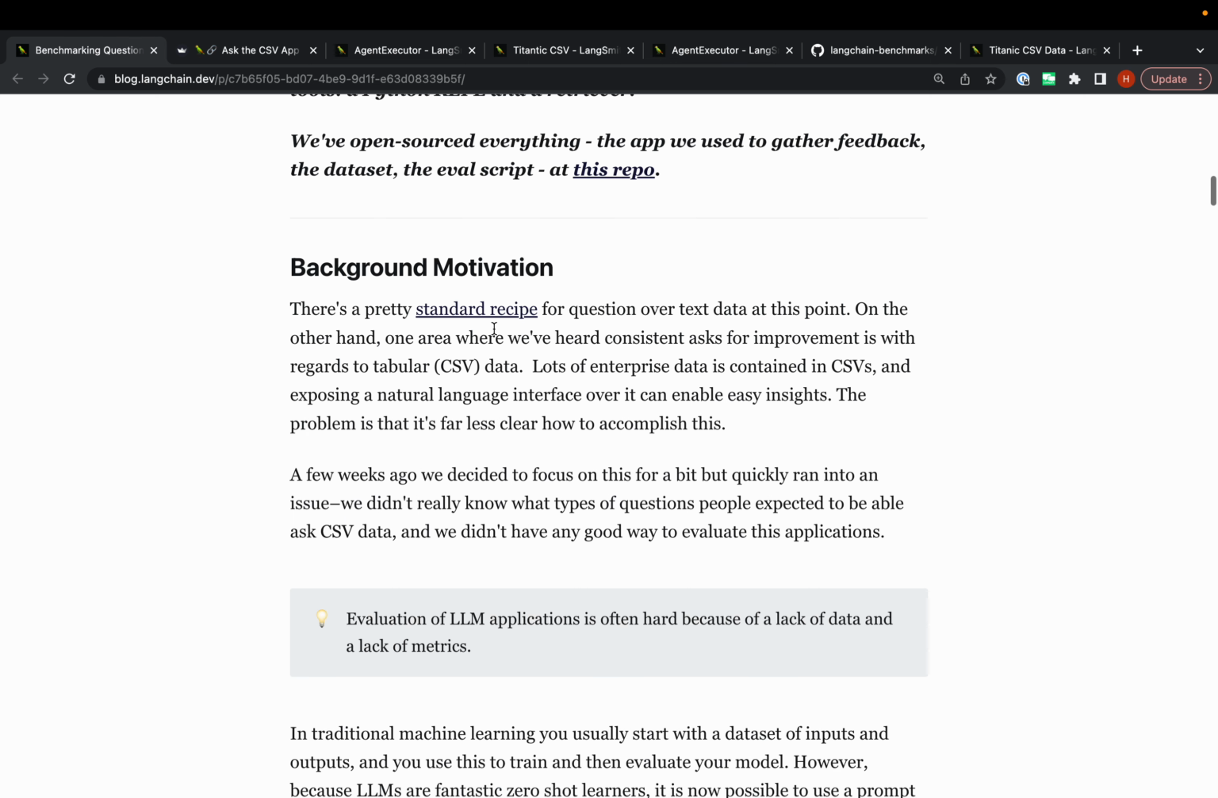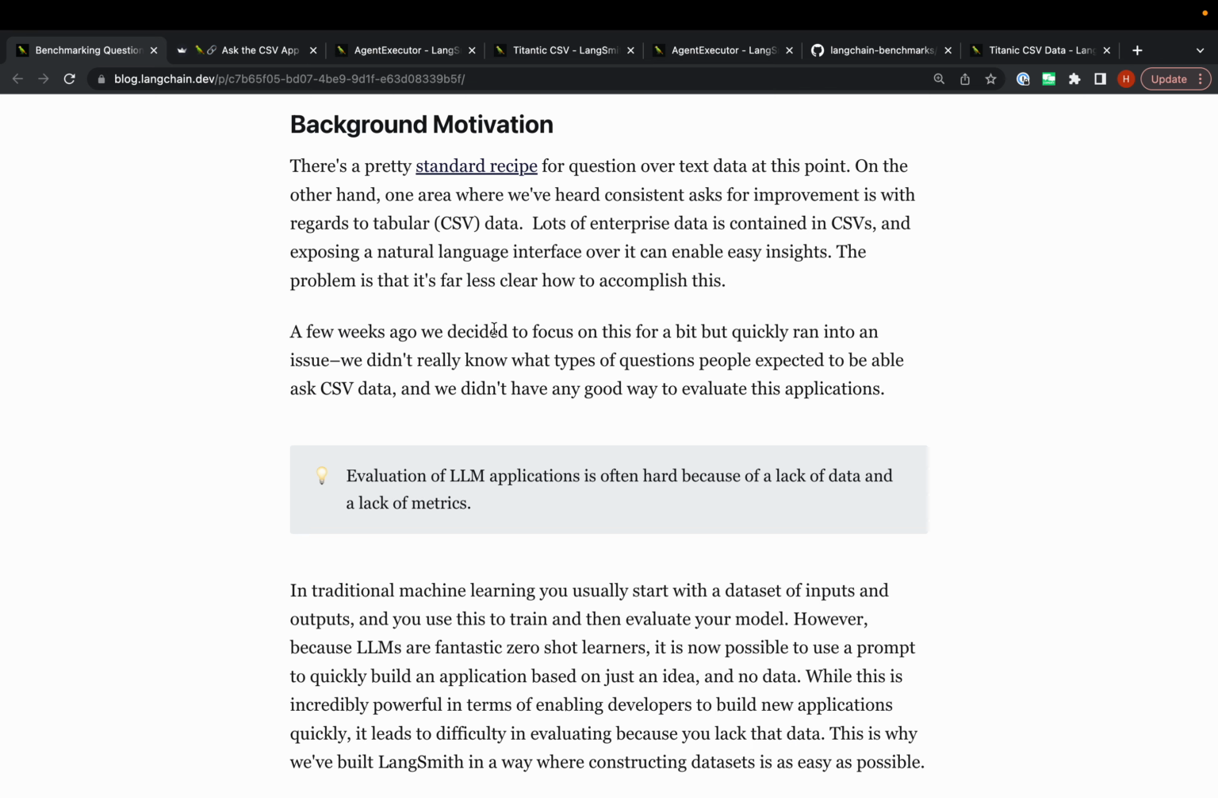So as a basic background motivation, we've done a lot of question answering over your data in LangChain. That's been one of the core things from the beginning. For unstructured data, like text, there's a pretty standard recipe where you take the data, split it into chunks, create embeddings, put it in a vector store, and then do some retrieval on top of that. And that's pretty standard, and we've been doing that for a while.